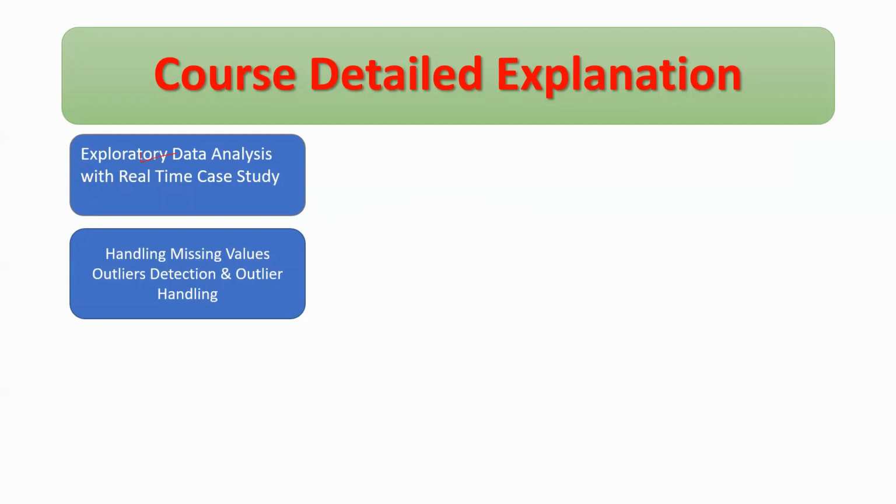Then we will handle these missing values using different methods like simple imputation with mean, mode, median, and then end of distribution detection. There are lots of methods available for handling missing values, like end of distribution imputation, random imputation, decision tree imputation, KNN, arbitrary value imputation, missing value indicator, and multivariate imputation.